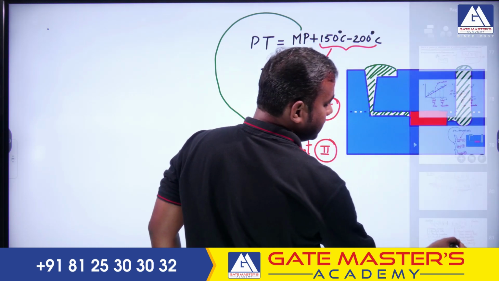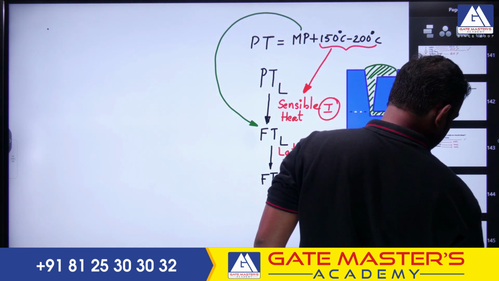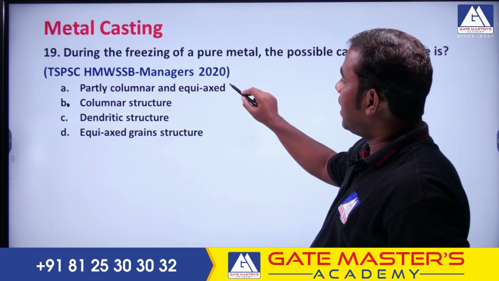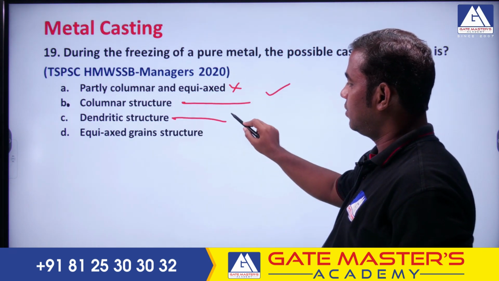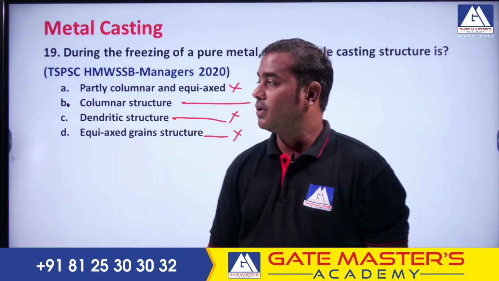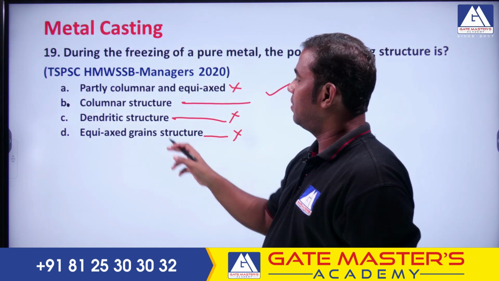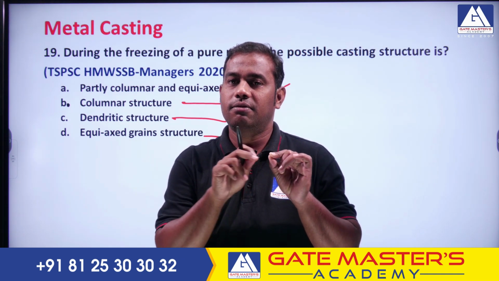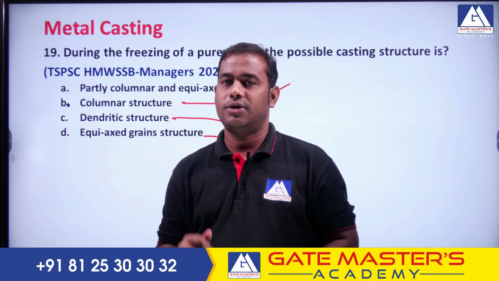So, that is the structure they are asking about in this last question. The options are: partly columnar and equiaxed, no. Long columnar structure, yes. Dendritic structure, no. Equiaxed grain structure, no. Okay. So, this is the answer regarding the freezing of a pure metal: the possibility of casting will be a columnar structure. If there is no impurity, the grain will be very long. If there is impurity, the grain will be very small. That is the answer here.